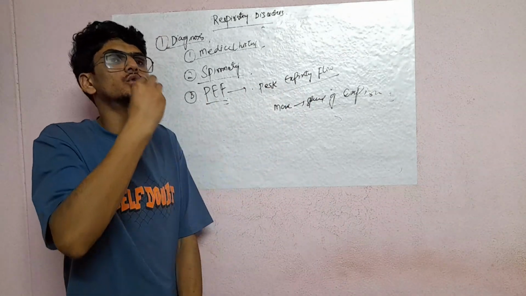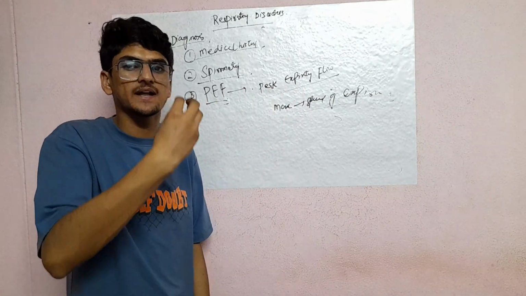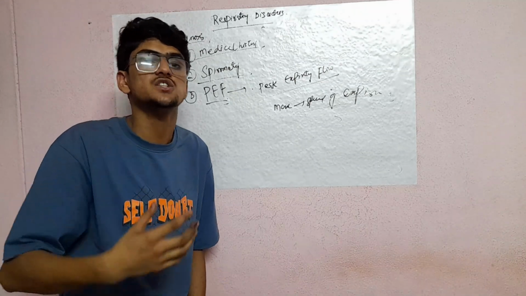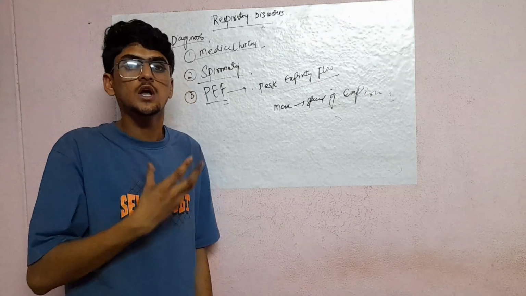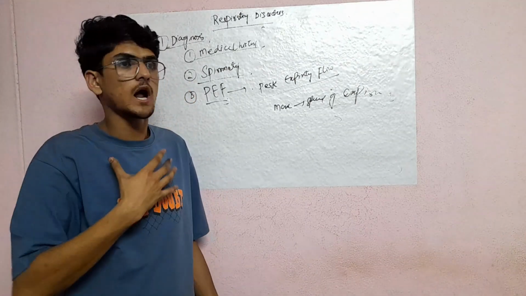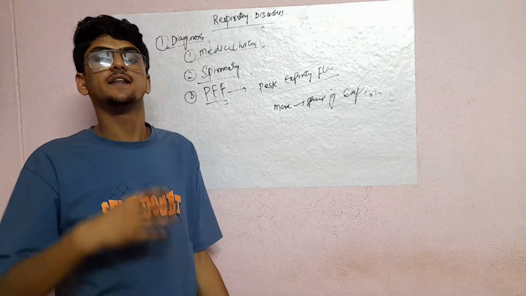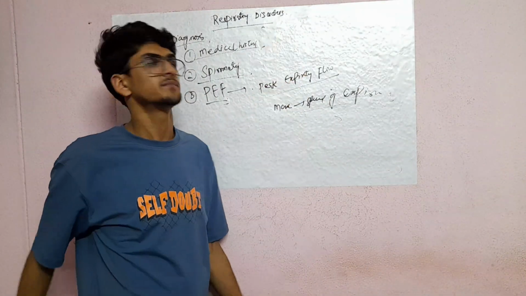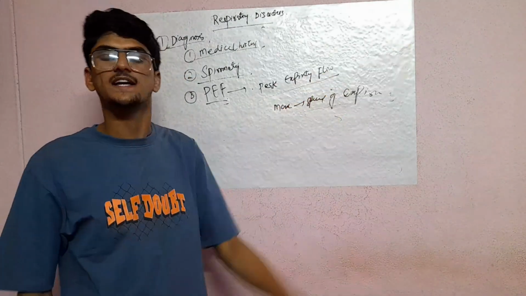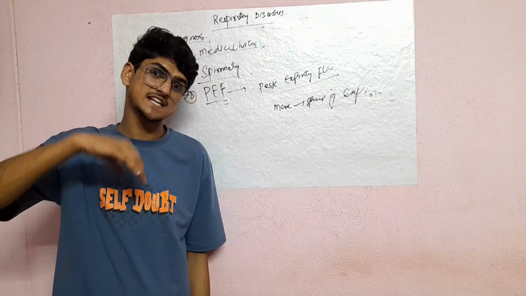So first of all, you have to inspire the air, as much as you can, more and more. After you inspire the air, you have to forcefully expel all the air you have inspired, and the reserved air also you have to expire. They will check the maximum speed of your expiration, whether he is having excess mucus production.